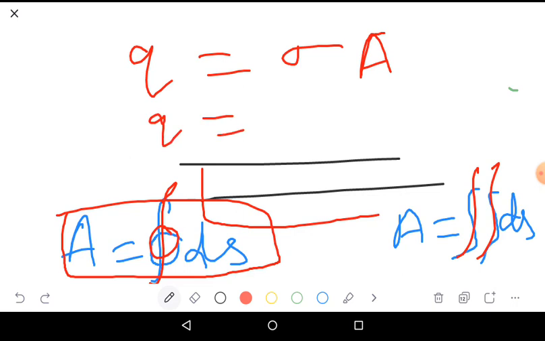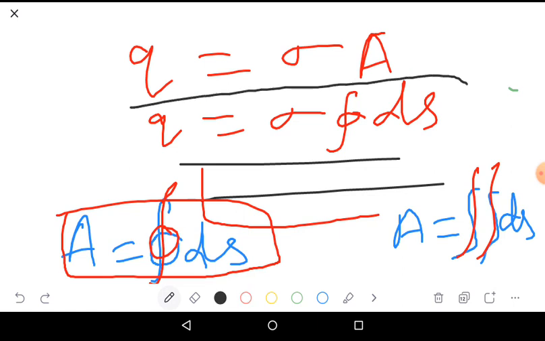Q equals sigma times the surface integral of ds. This is the equation for charge on the surface area. So surface charge density is the ratio of the charge to the total surface area.